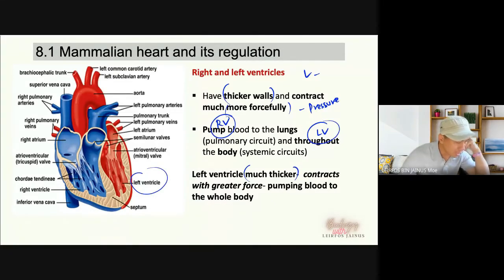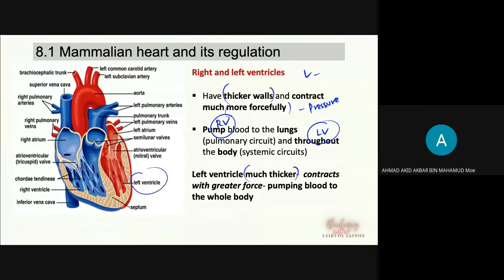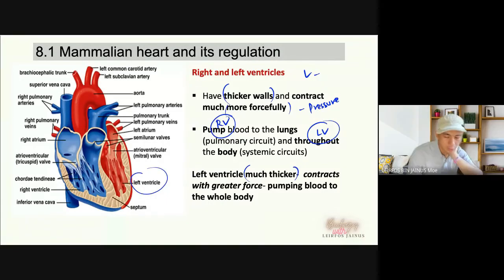Okay, if the question asks why the left ventricle is thicker compared to the right ventricle, why? The left ventricle needs to contract with greater force to pump out blood to the whole body. Yes, so there will be two points in the answer. First, because it needs to pump the blood to the rest of the body, but that is not the main answer, okay, that is not the priority of the answer.